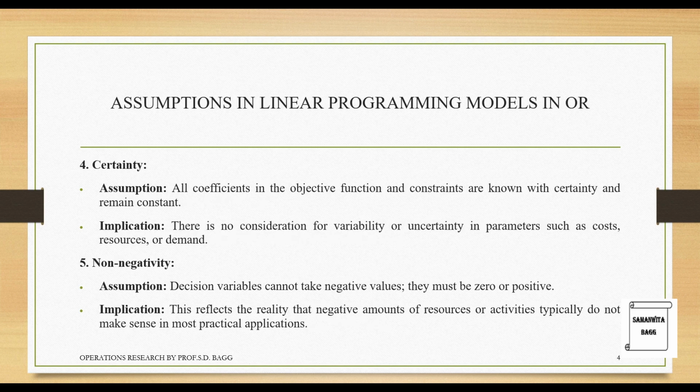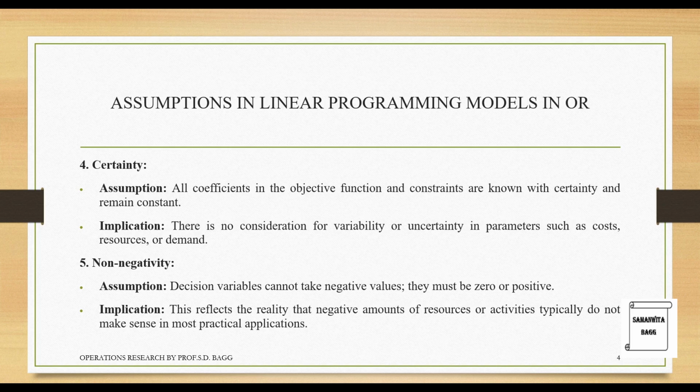Certainty assumption: all coefficients in the objective function and constraints are known with certainty and remain constant. Implication: there is no consideration for variability or uncertainty in parameters such as cost, resources or demand. So whatever values are fixed for the cost or the resource or demand, it is all going to remain constant and they are not going to change. There is no uncertainty that we are going to entertain in the linear programming problem.